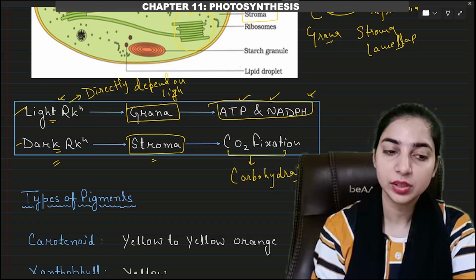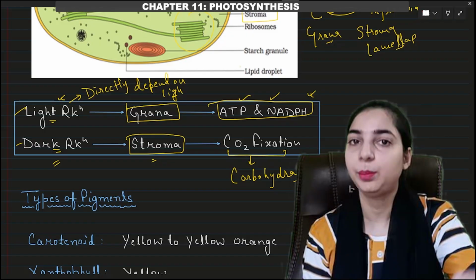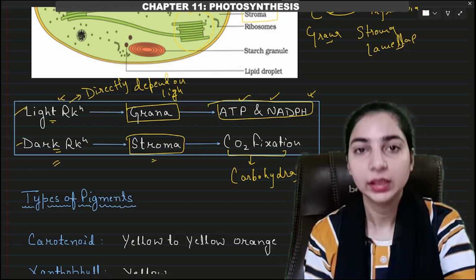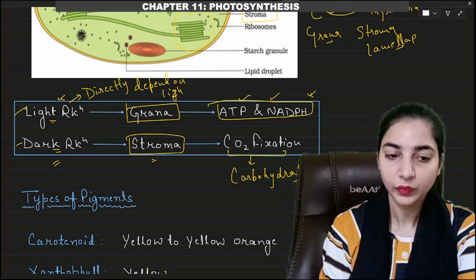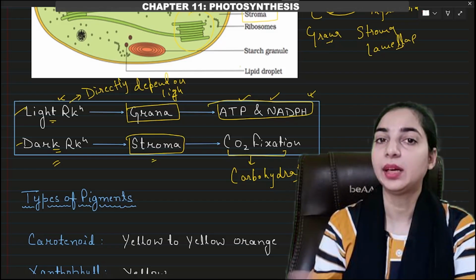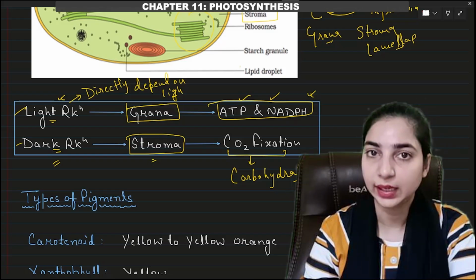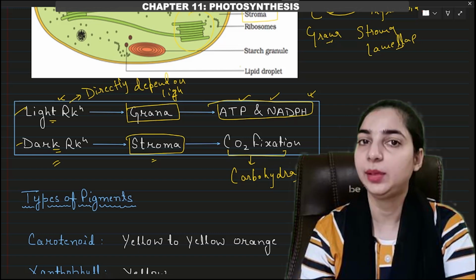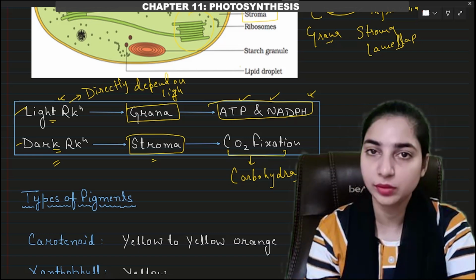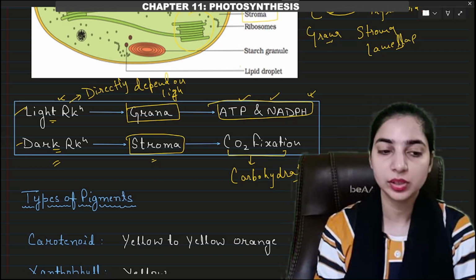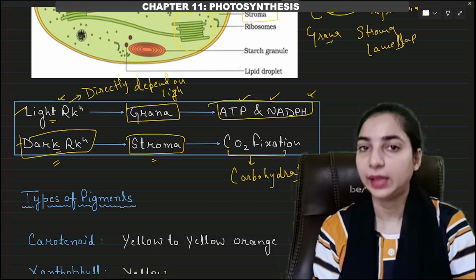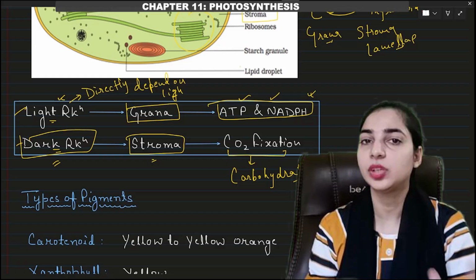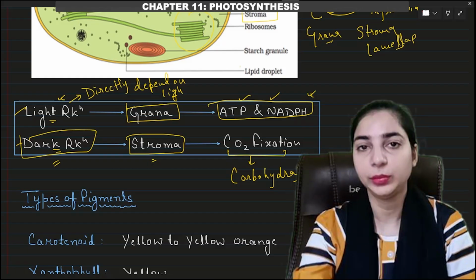So dark reactions are also indirectly dependent on the light reaction, because they depend on the products of the light reaction. So it does not mean that the dark reaction does not need light. It needs light, because if light is not present, then ATP and NADPH will not be formed. And if ATP and NADPH are not formed, then dark reaction will also not take place. So dark reactions are also dependent on light, not directly but indirectly. So why are they known as dark reactions? Just to differentiate them from the light reaction.